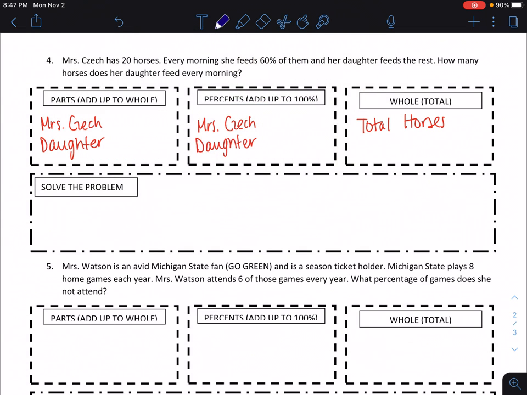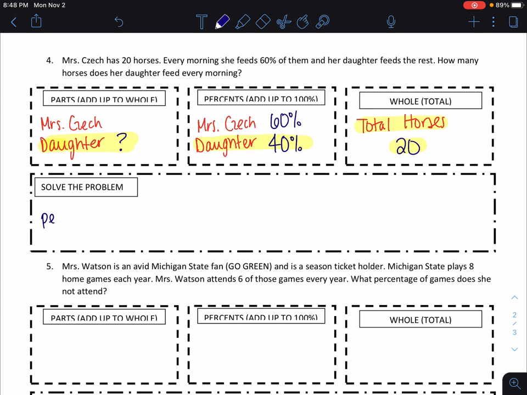So if Mrs. Check has 20 total horses and every morning she feeds 60% of them, that means that her daughter is feeding 40%. How many horses does her daughter feed? So my question is going to be under her daughter. So I've got the question mark, I've got the information for her daughter, and I've got the total number of horses.